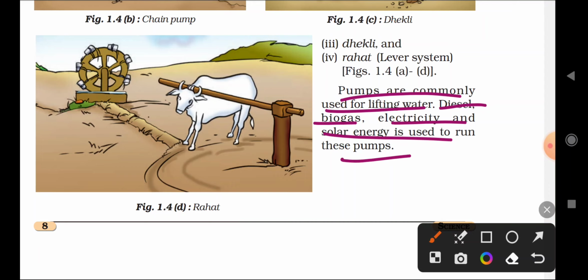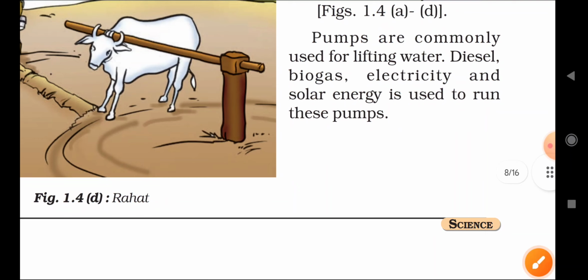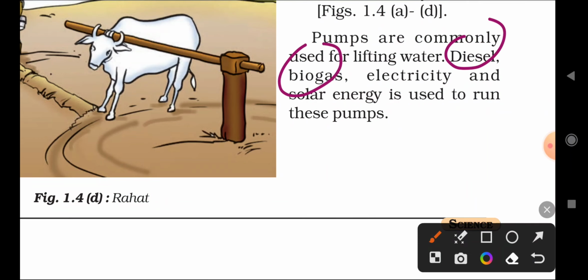They run mainly on diesel, biogas, electricity, and now majorly on solar energy. So it pumps the water from the wells or lakes and passes it through to the agricultural field.